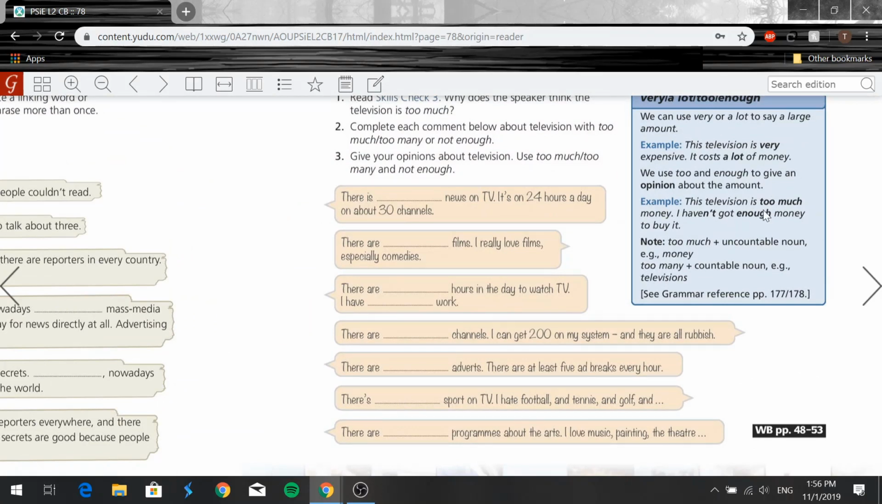So now this turns into your opinion. This television is too much money. I haven't got enough money to buy it. Okay, this is just a simple note here, by the way, guys. So you say too much plus an uncountable noun, okay? Money, okay? And you use too many with a countable noun, like televisions, for example. It's the same as when to use much and many with uncountable and countable nouns, okay?